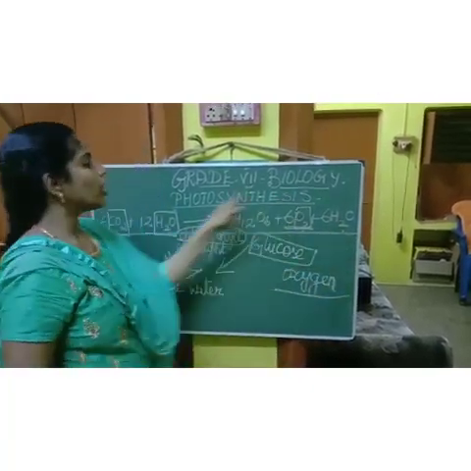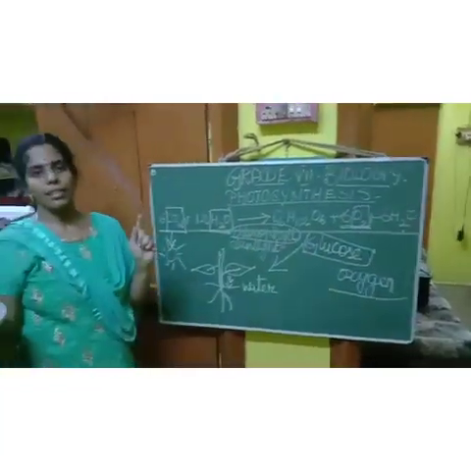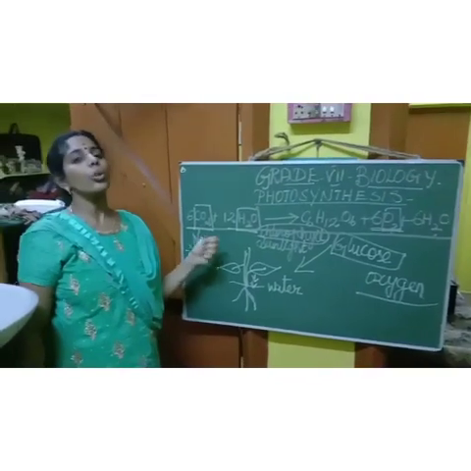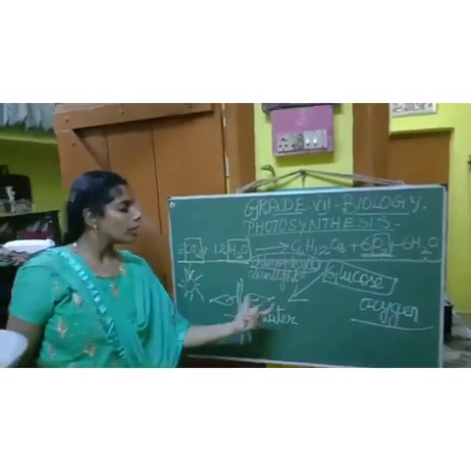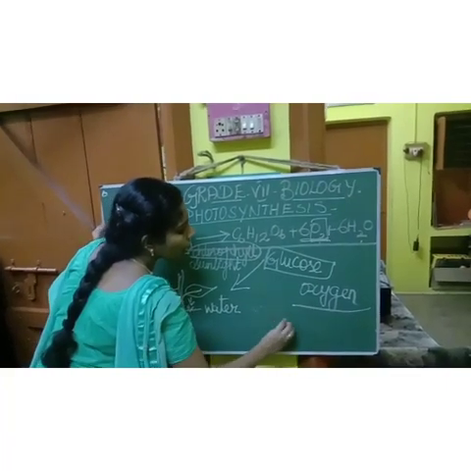So this is the overall chemical reaction of photosynthesis. If you have any doubt, you can ask me, and then how this process takes place. In the last class we have seen stomata.